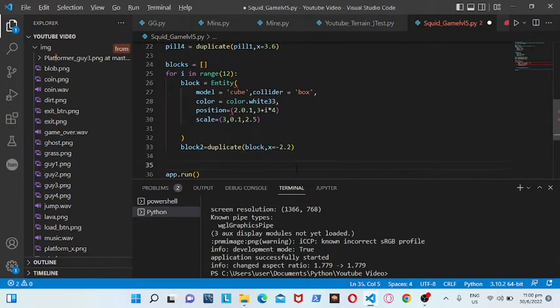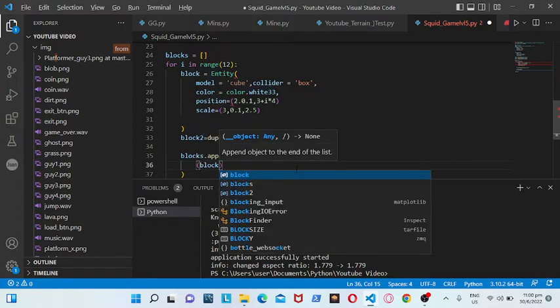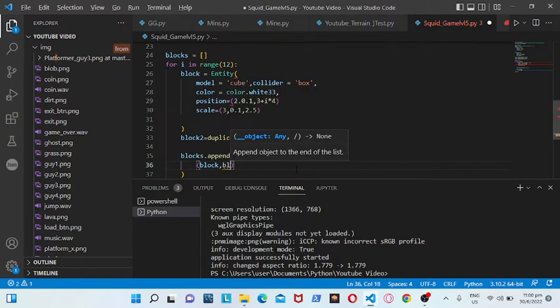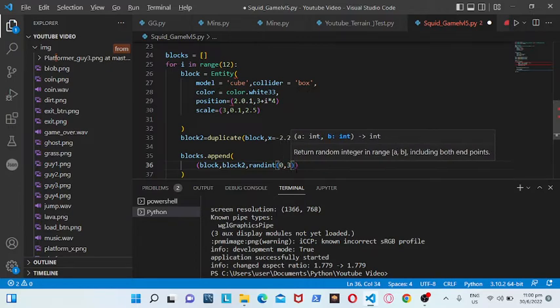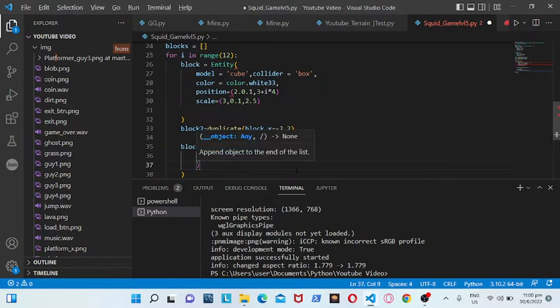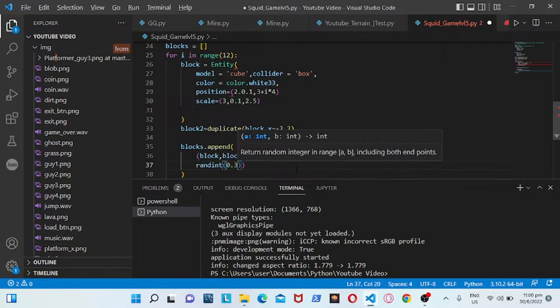So now it's blocks dot append block and then block 2, then random with 0, 3 and then greater than 0, then a comma, then after that random 0.3.